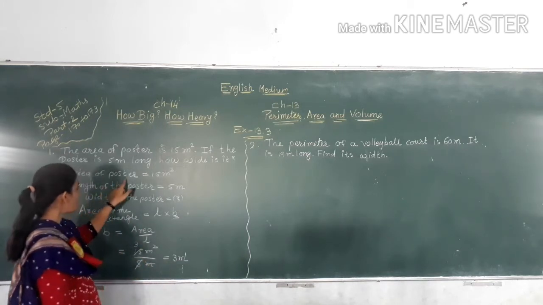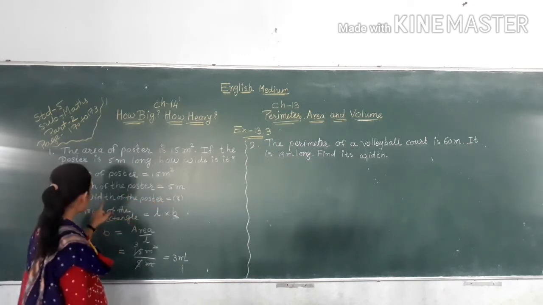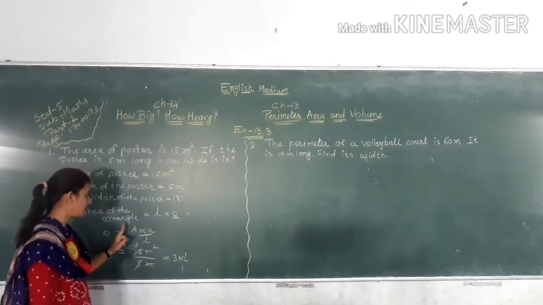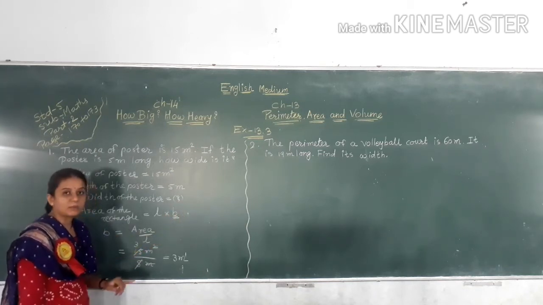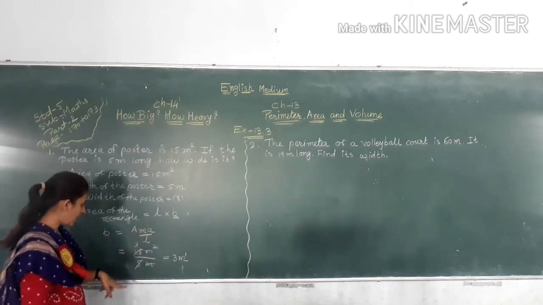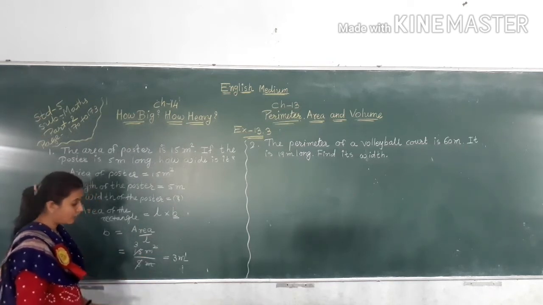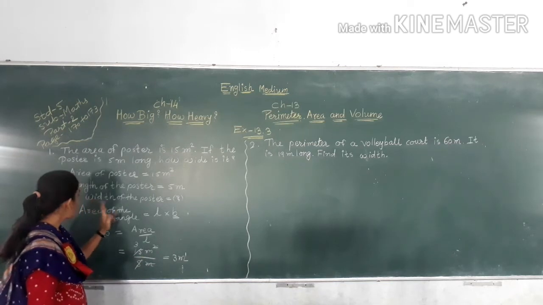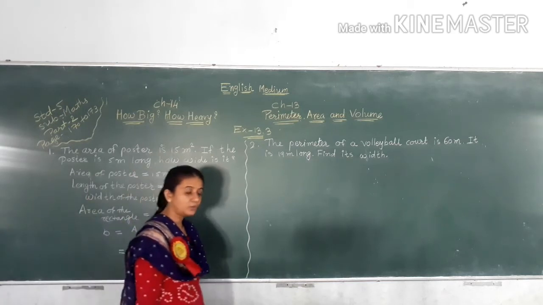Again, one more time. Area of a poster is equal to 15 meter square. Length of the poster is equal to 5 meter. We find here the width of the poster. So area of a rectangle is equal to L multiply B. Here we find B, breadth, width. So B is equal to area divided by L. So 15 meter square divided by 5 meter. Meter cut out. 5 3s are 15. So width of the poster is equal to 3 meter.